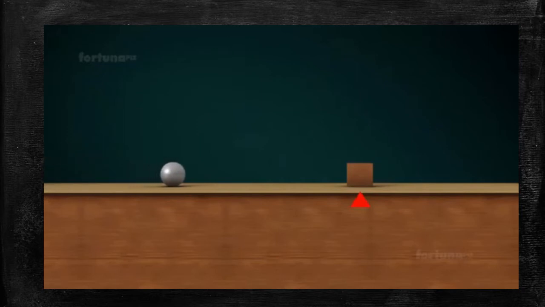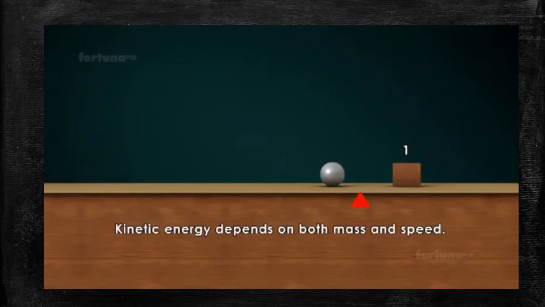The rolling ball, by virtue of its motion, is capable of doing work. Here it hits an object, such as a small wooden block, pushing the object a bit beyond its initial position. The energy of this moving ball is its kinetic energy. An object's kinetic energy depends on both mass and speed.